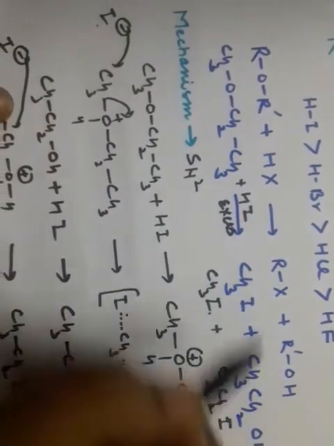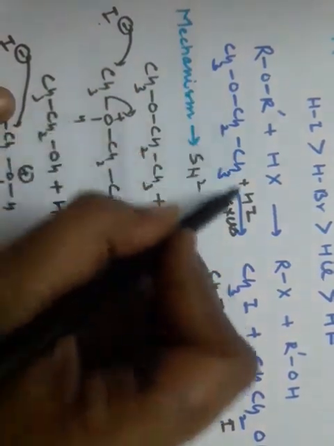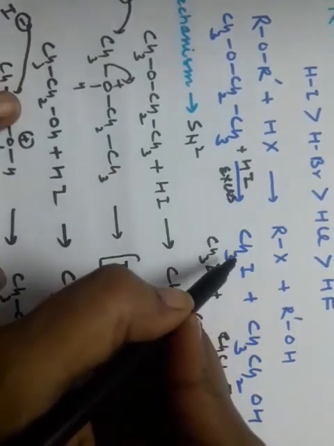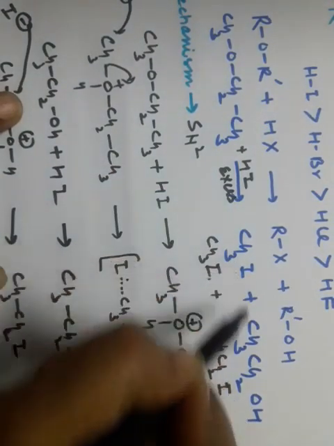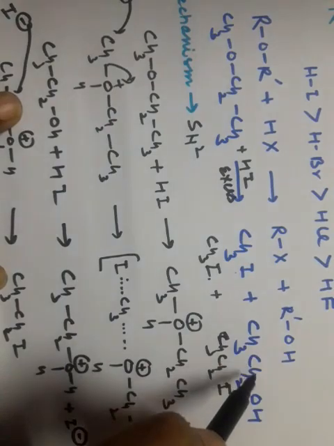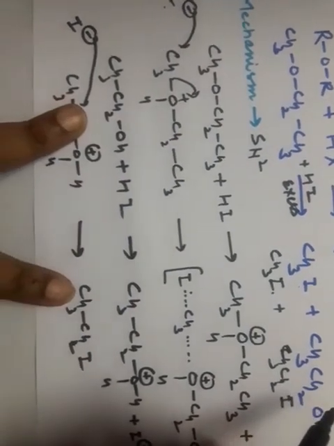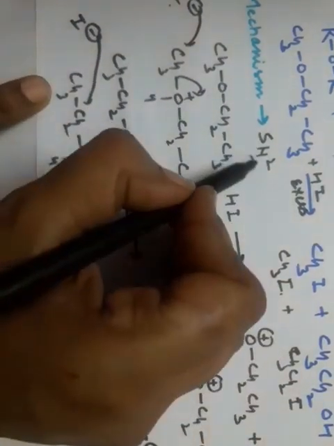So methoxyethane on reaction with HI gives you iodomethane and ethanol. Let's discuss with the help of mechanism. See, in this reaction SN2 mechanism is followed.